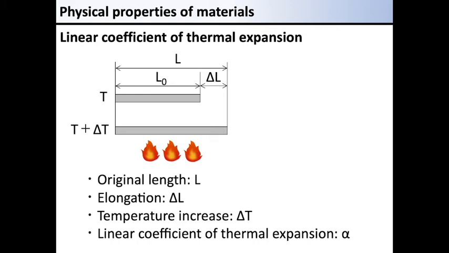Let me explain a little more detail about the linear coefficient of thermal expansion. The linear coefficient of thermal expansion alpha defines the behavior of a long or thin material against heat. Imagine there is a bar with a length of L. When the bar is heated to rise its temperature by delta T, the bar elongates by delta L. The elongation is said to be proportional to the increase of temperature, delta T.